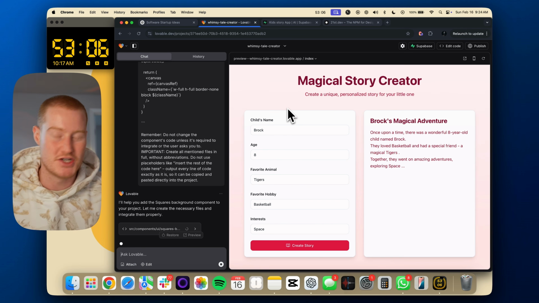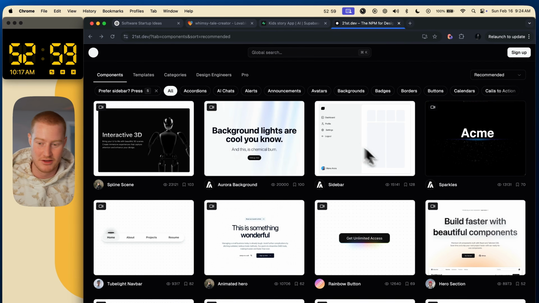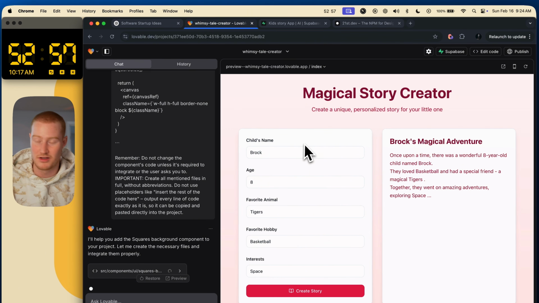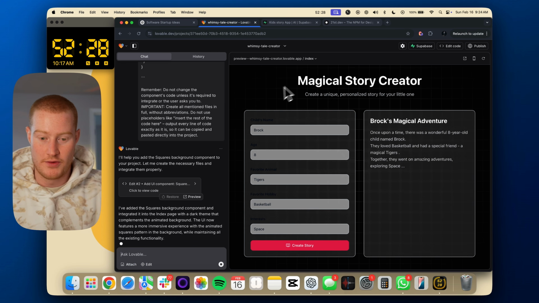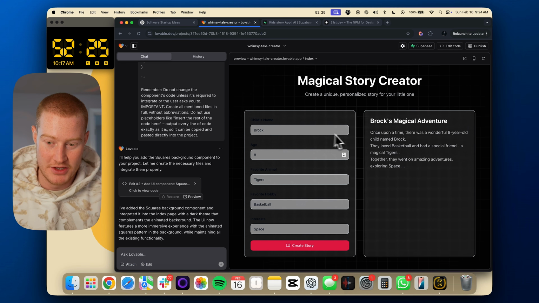But let's go ahead and see if it's able to implement this just to add a nice touch, because for the sake of this video, we're probably just going to build something functional because I only have an hour. But if we could take a little thing like that and add it to our app, make it look a little bit cool, might as well do that, especially while we're waiting for this to load. Oh, there we go. That looks pretty cool. So that looks great. However, we need to actually change how this looks here.